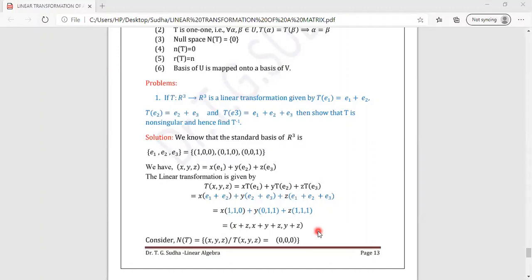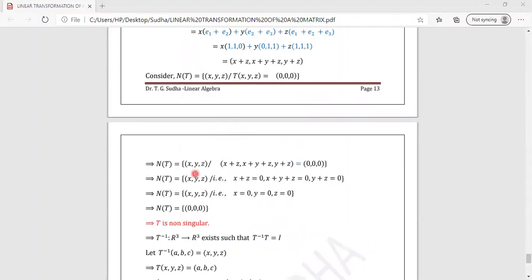So you get N of T is equal to the set of all x, y, z such that x plus z, x plus y plus z, y plus z is equal to 0, 0, 0. Equate the corresponding coordinates. You get x plus z is 0, x plus y plus z is 0, y plus z is 0. Solve for x, y, z. You get x equal to 0, y equal to 0 as well as z equal to 0. So N of T will contain only the 0 vector.